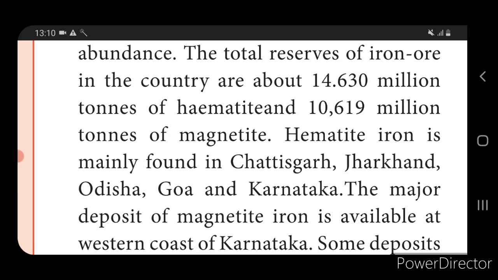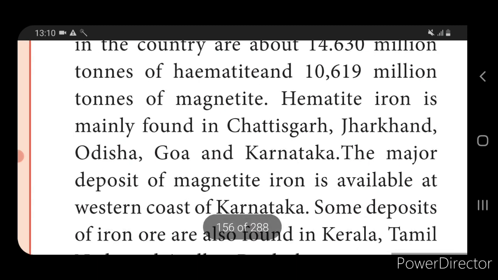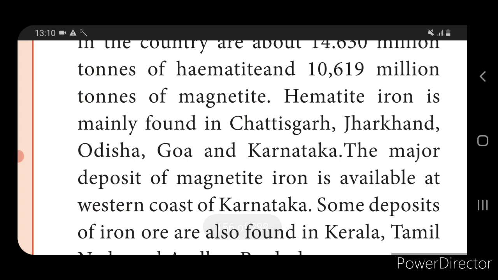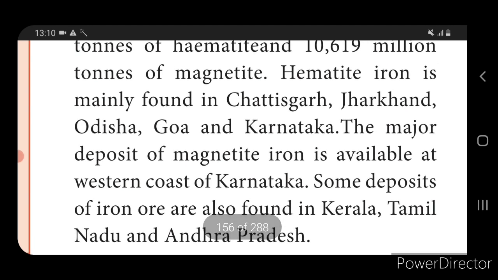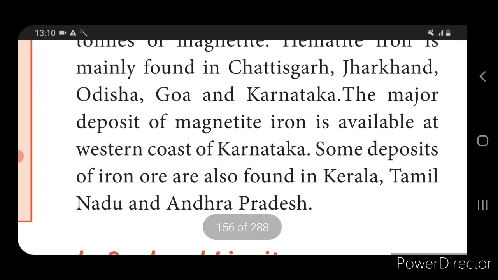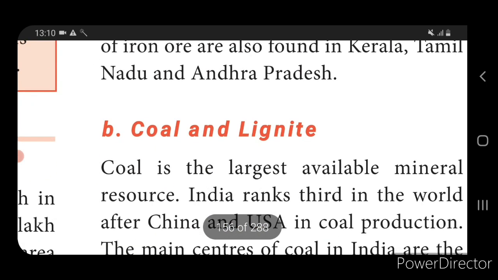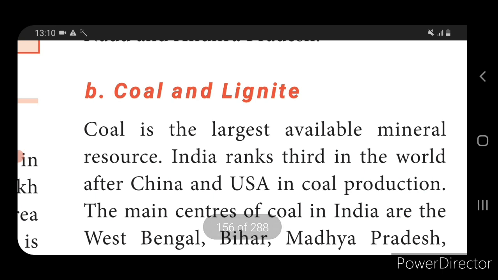The hematite ores are mainly found in Chhattisgarh, Jharkhand, Odisha, Goa and Karnataka. The major deposit of magnetite iron is available on the west coast of Karnataka. Some deposits of iron are also found in Kerala, Tamil Nadu and Andhra Pradesh. Okay. Next we will move to coal and lignite. Coal and lignite is the largest available mineral resource.